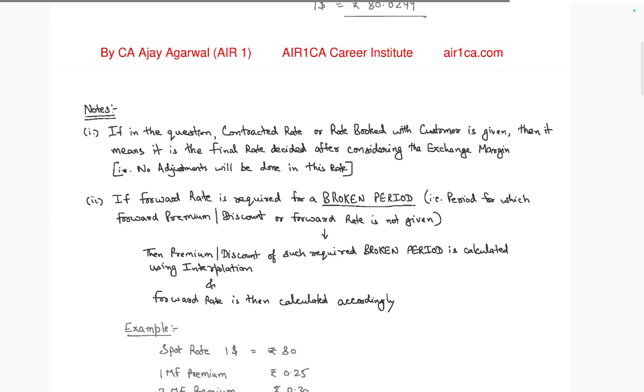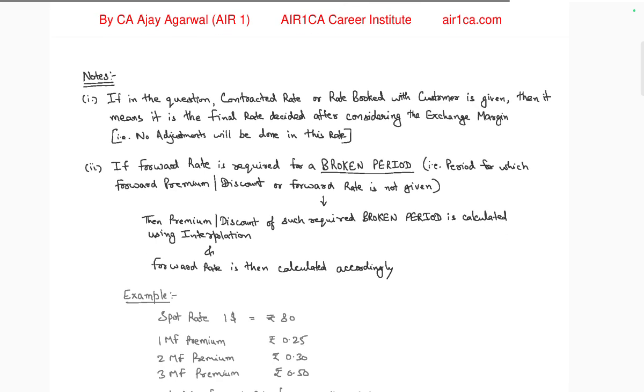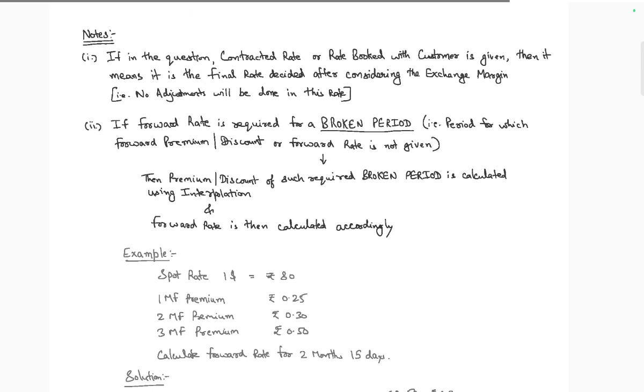If the contracted rate and the rate booked to the customer are given, it means the final rate is decided after considering the exchange margin. No adjustment will be given. If a forward is required for a broken period, in which the forward contract is discussed, the forward is given on premium. For the required broken period, the forward rate is calculated accordingly.